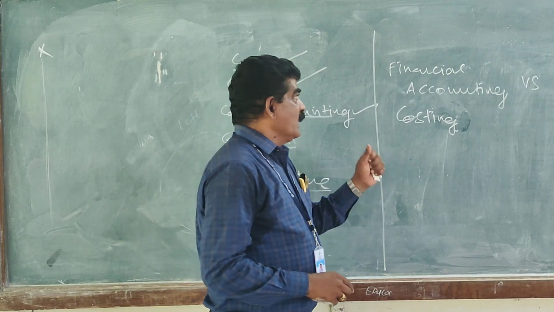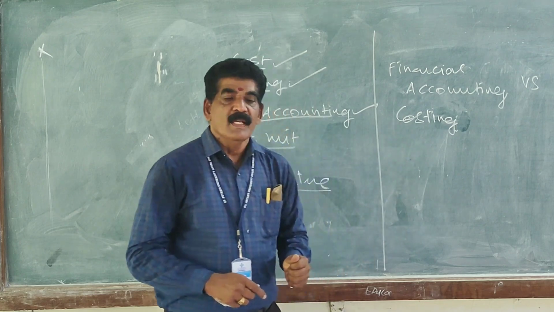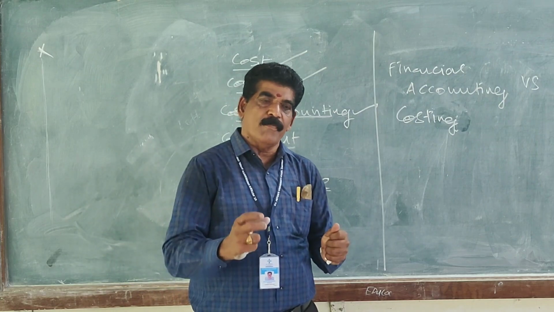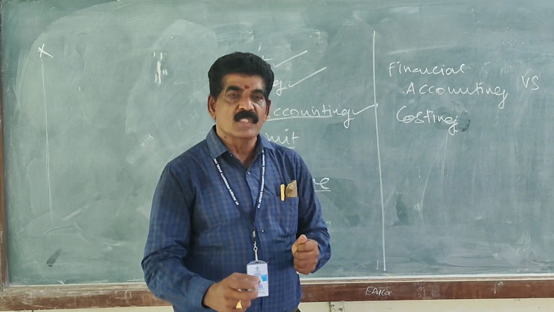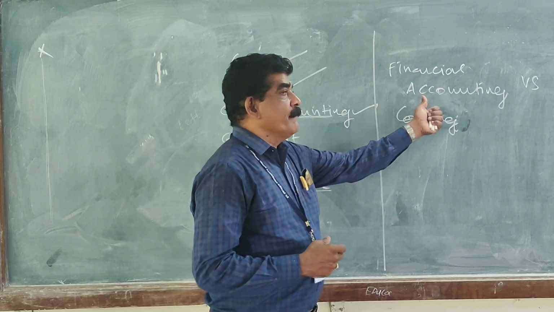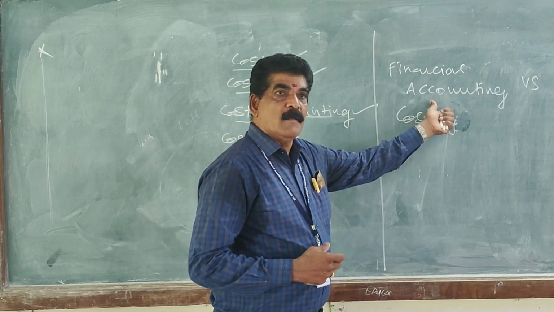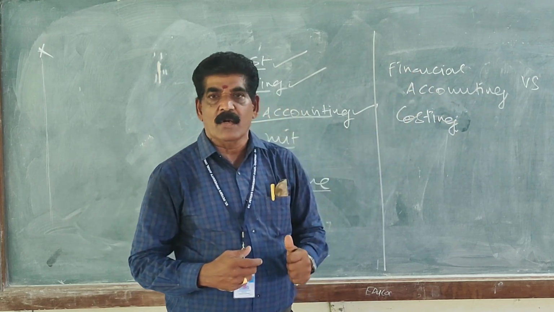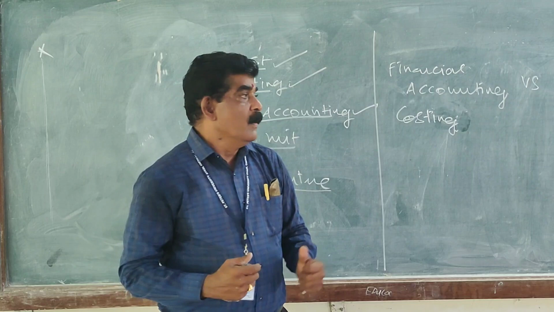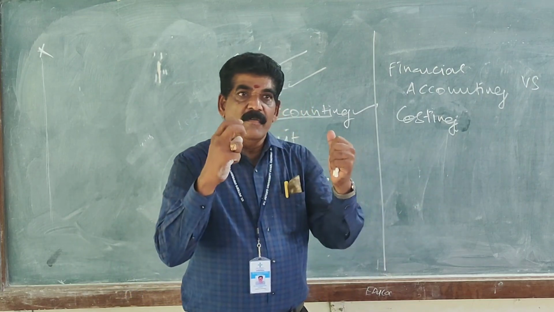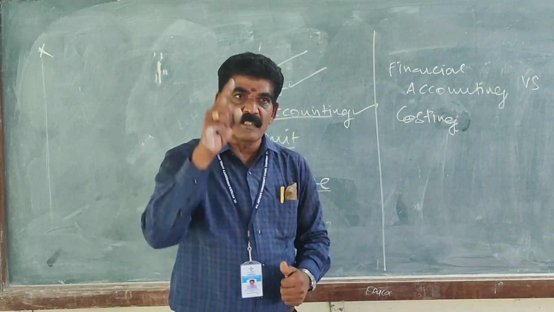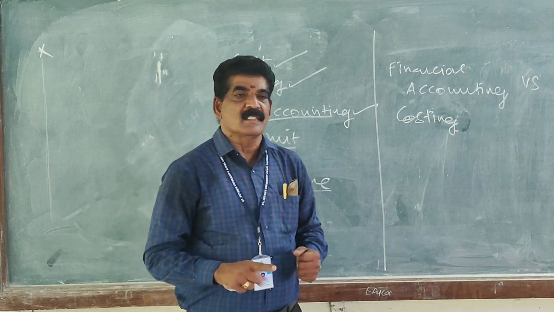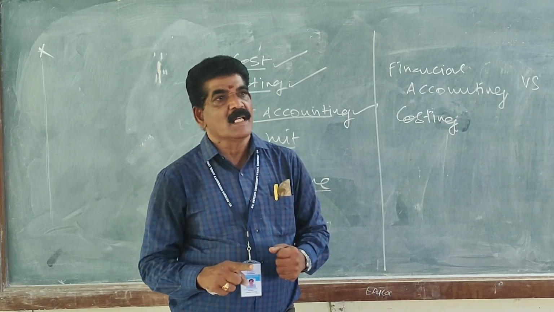Another point: in financial accounting, stocks are valued. If there is any closing stock, either raw material, finished product or semi-finished goods, the stocks are valued at cost price or market price, whichever is less. That is the principle we adopt in financial accounting in valuing the closing stock. But in cost accounting, we value the closing stock only at cost price, without considering the market price. This is another difference.